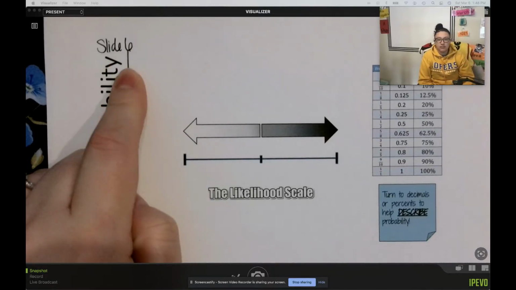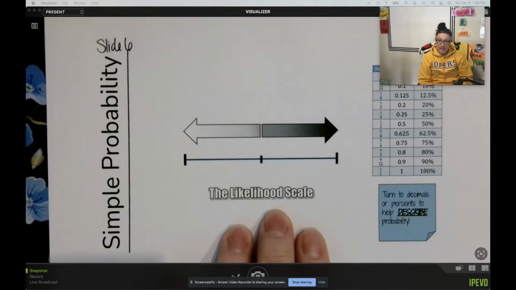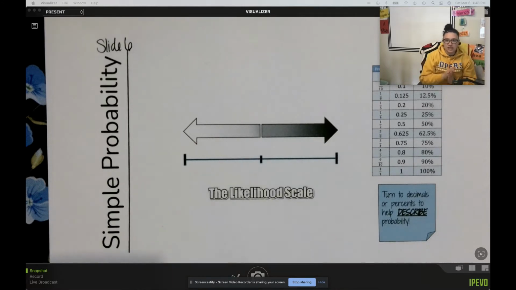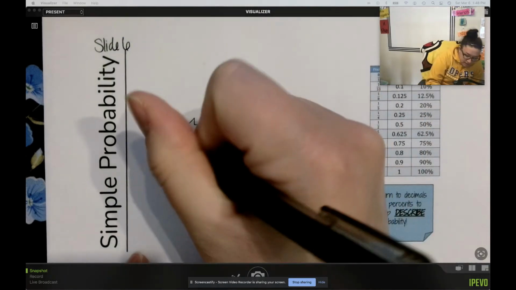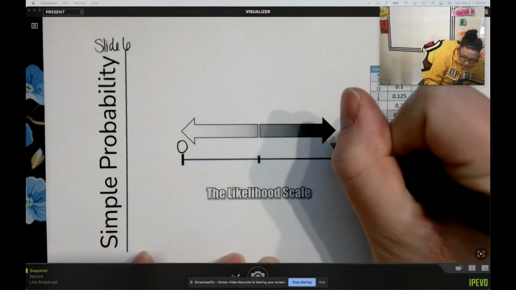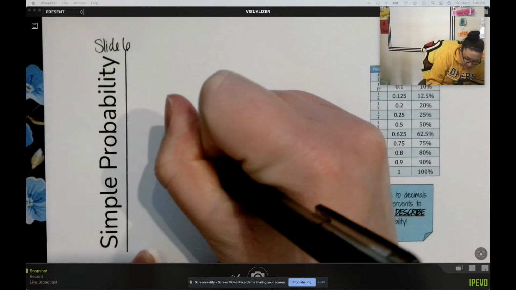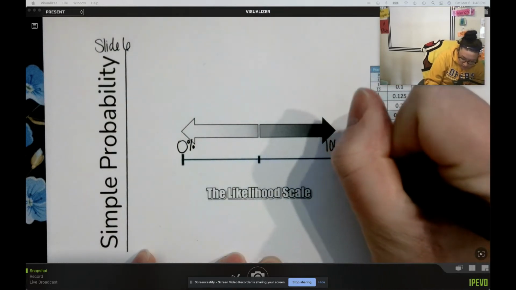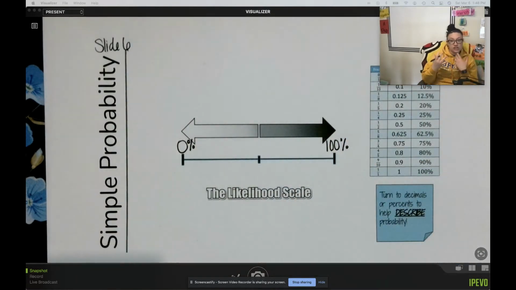Make sure you're on slide number 6 so we can talk about this likelihood scale. Like I told you guys at the beginning of our lesson today, your probability is always going to be between 0 and 1, that 0 to 100% chance of something happening. Depending on where something lies on this scale, we use different words to describe that probability.